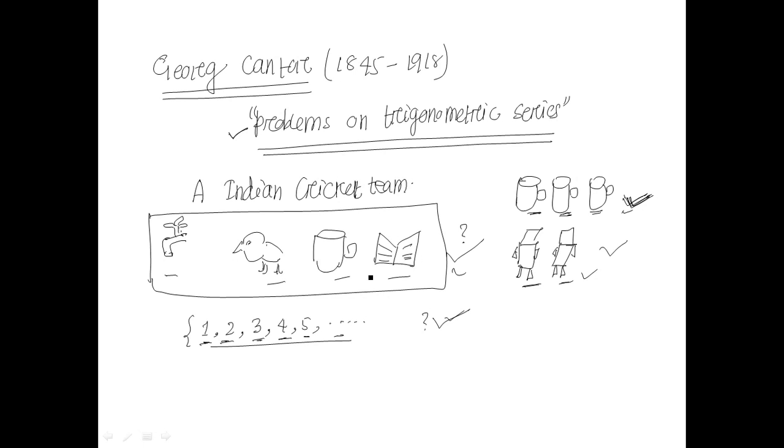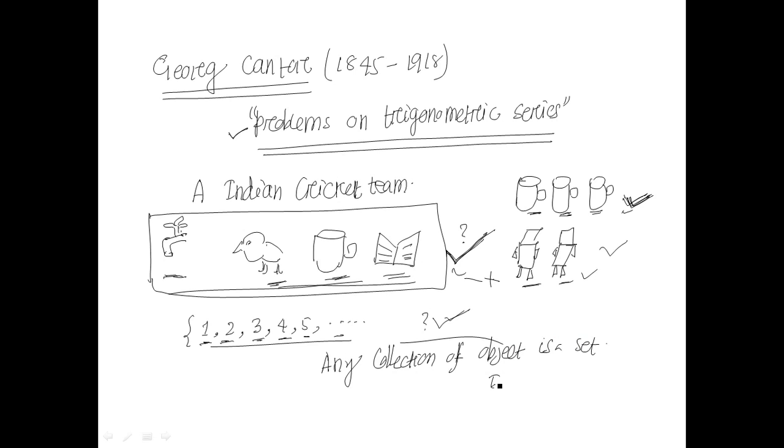I think you have understood that one. So you must find a common property between these four items. If you can find the common property through which you can differentiate these four items from the other items, then definitely you can say that at that time this is a set. So generally a set means any collection of objects is a set in the general sense, right?